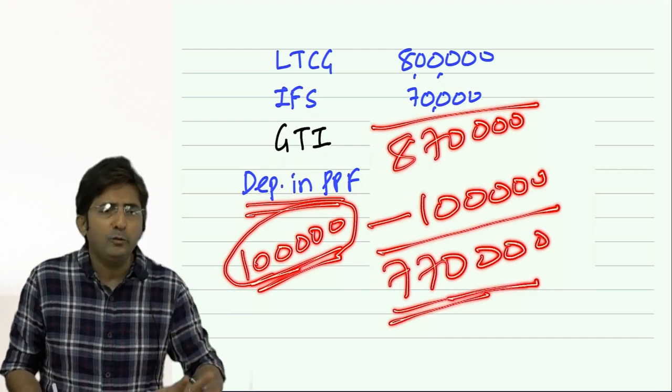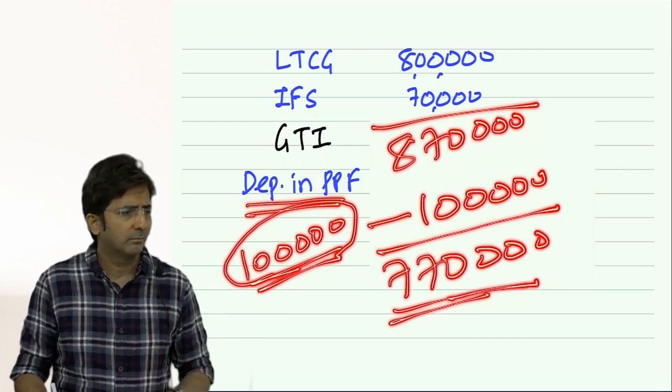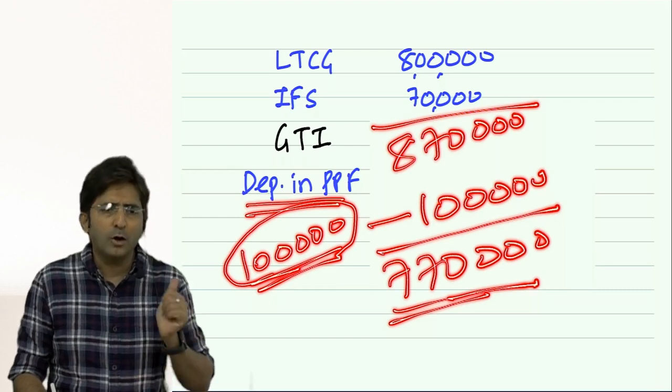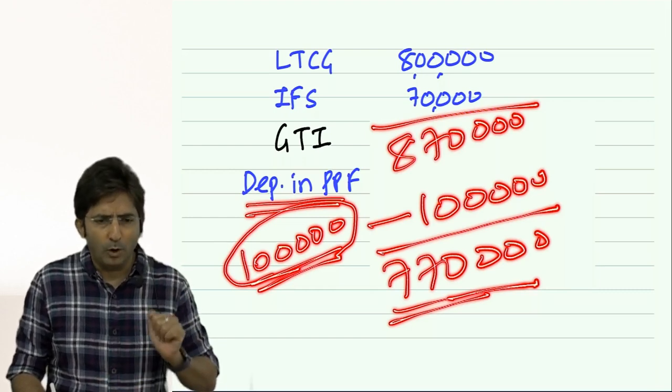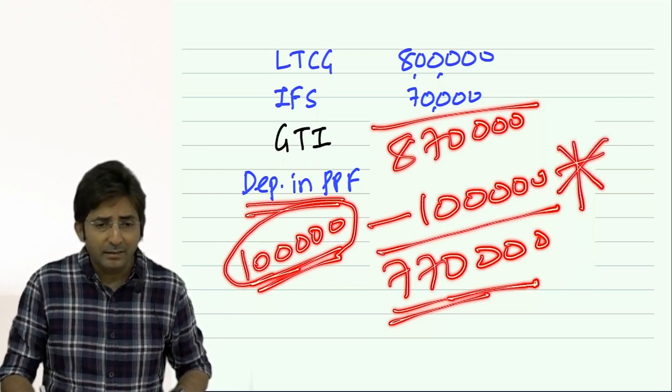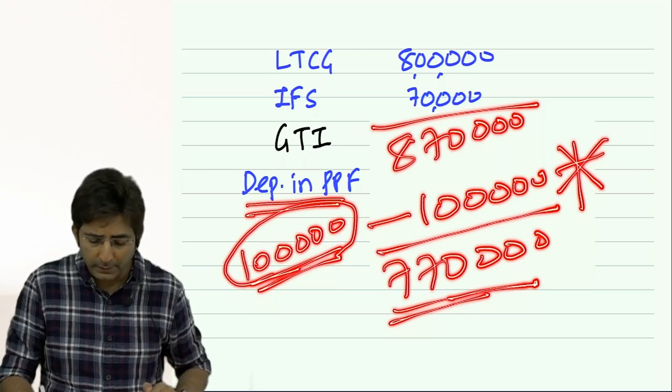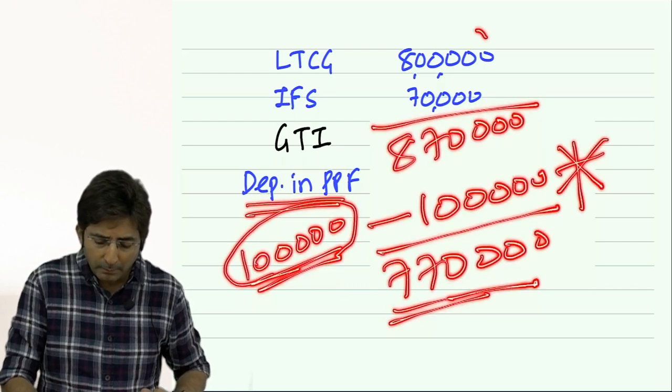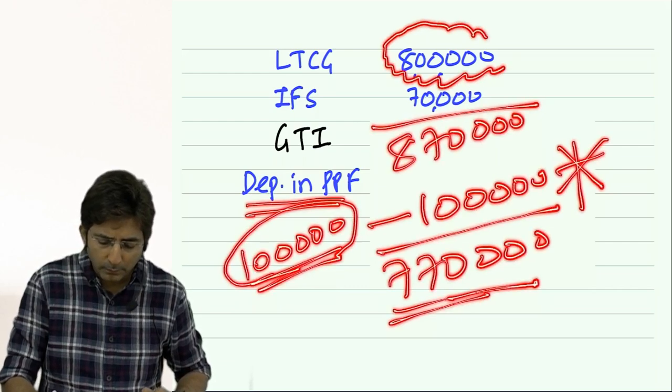From no angle will you feel the answer is wrong, but this is a wrong answer. You know what wrong you did? By deducting 1 lakh for PPF deposit, you have given deduction to long-term capital gains also.